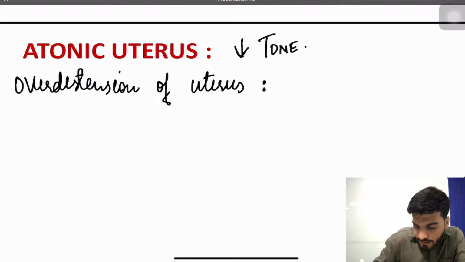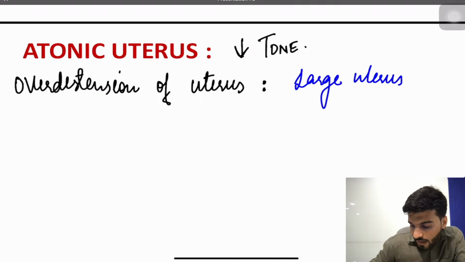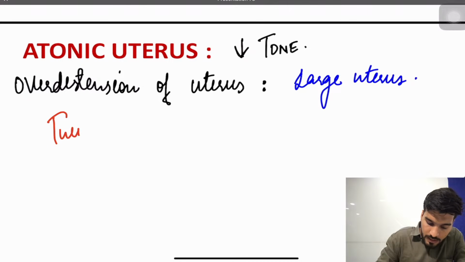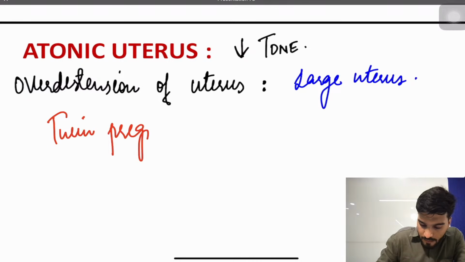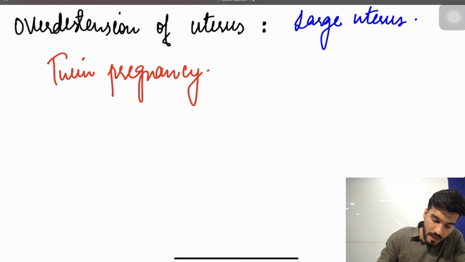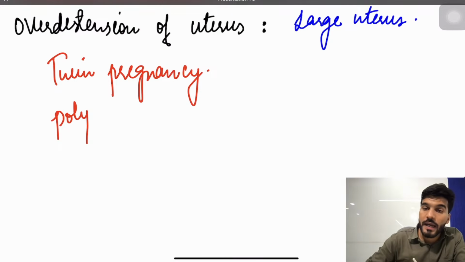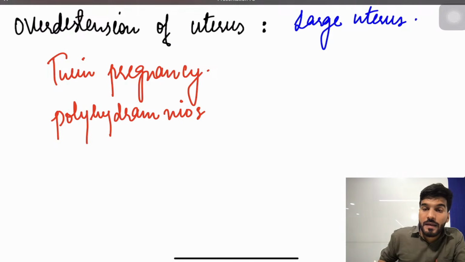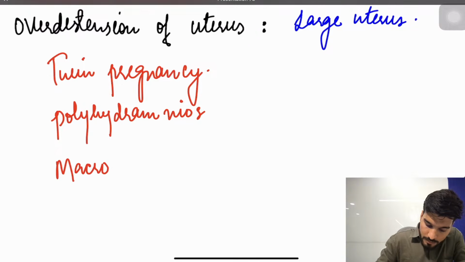So what does over distension of the uterus mean? That means the uterus is large, uterus is big. Now what are the conditions in which the patient will have a large uterus? First of all, the patient is having a twin pregnancy. The patient is having excessive amniotic fluid with the index of more than 25, that is polyhydramnios. Or the baby is having a weight more than 4 kg. We call it a macrosomic baby.